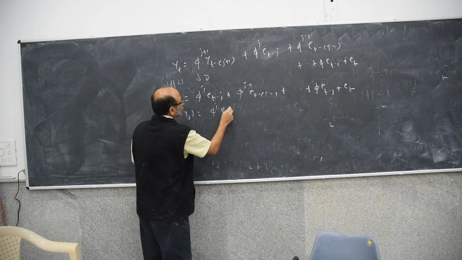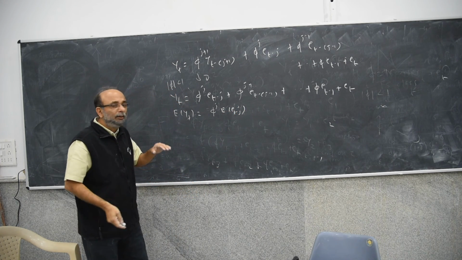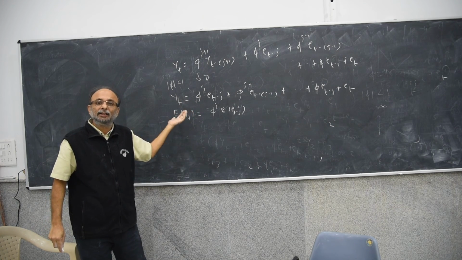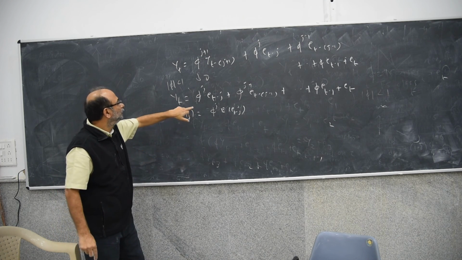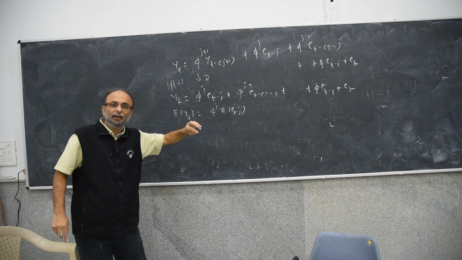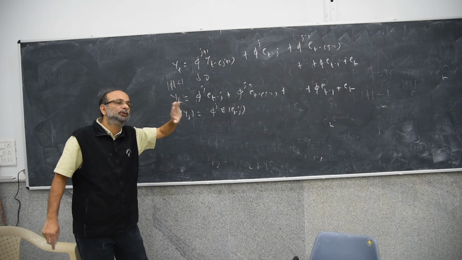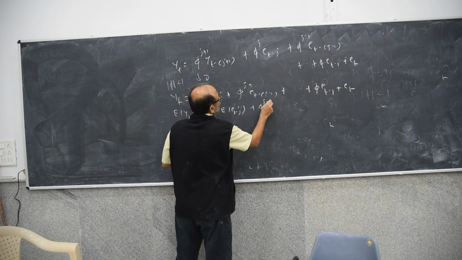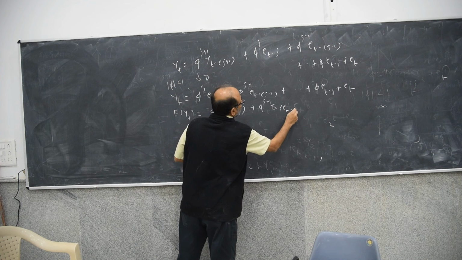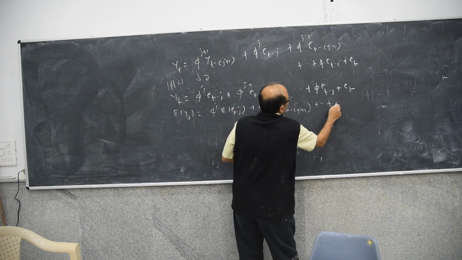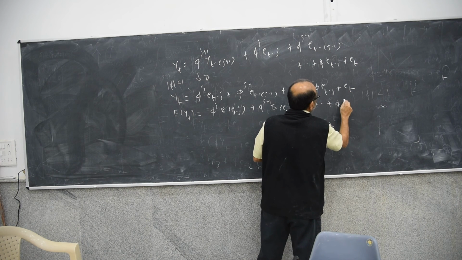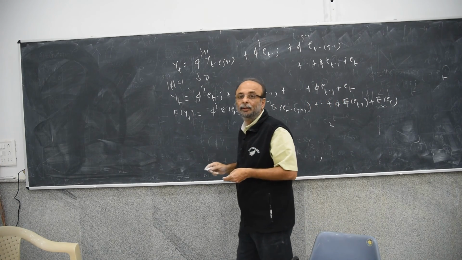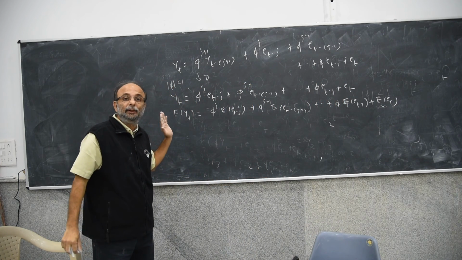Why doesn't phi raised to j tend to 0? It will be very close to 0, but we'll see that it doesn't really matter. As you correctly said, phi raised to j will become very, very close to 0. At the moment we just leave it because it is not really going to matter in the answer. So we have plus phi raised to j expectation of et minus j minus 1, plus phi raised to j minus 1 and so on. This is what expectation of yt is going to be.